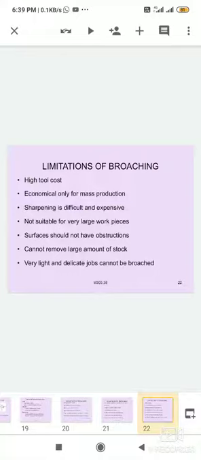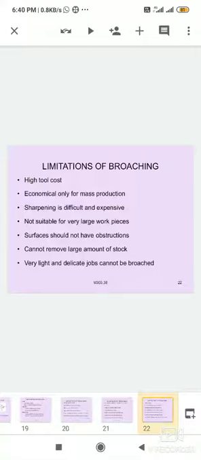The cost of the broaching machine is high because the machining cost is high, the design is very important and very critical, and it cannot machine small components and delicate parts. The machine has to be very rigid to control vibrations.